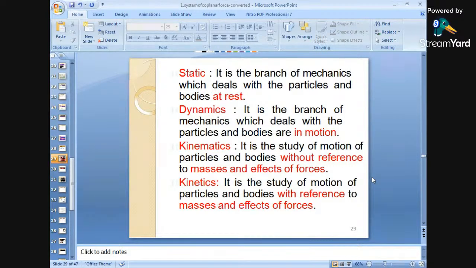What is dynamics? Dynamics is the branch of mechanics which deals with the particles and bodies in motion. That means when forces act on a moving body, if the body is moving, what are the different types of forces acting on a moving body? We will study that in dynamics. Okay? What is kinematics?